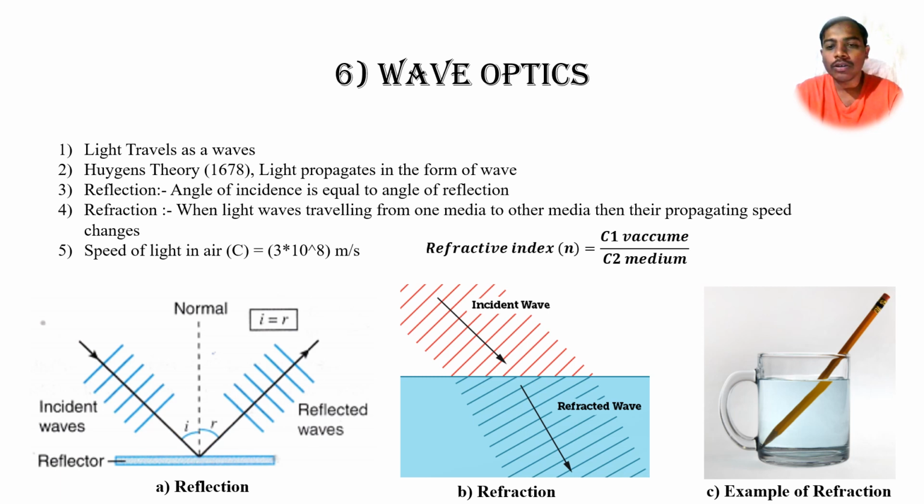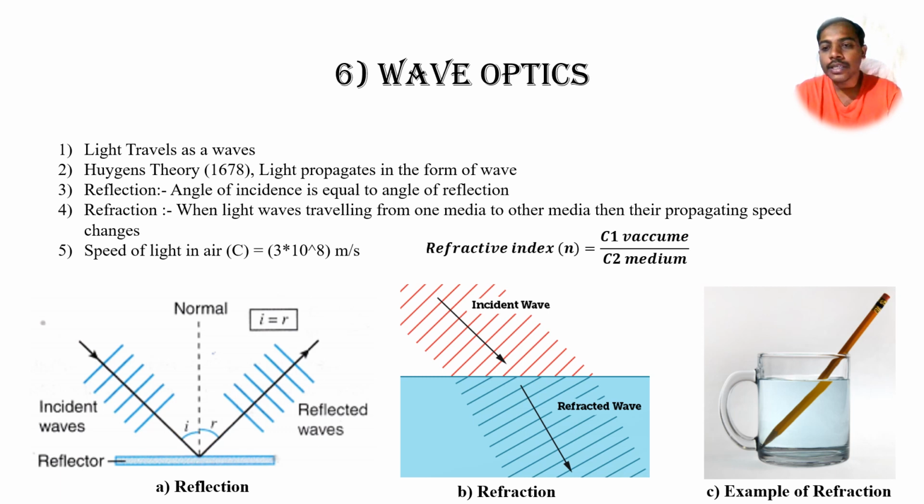If we see the second law, the refraction law, in this law we'll see that when light waves travel from one media to another media, their propagation speed changes. We can see that when the incidence waves come from a rarer media to a denser media, at that time their propagation speed will change, as well as we see the bending behavior also.